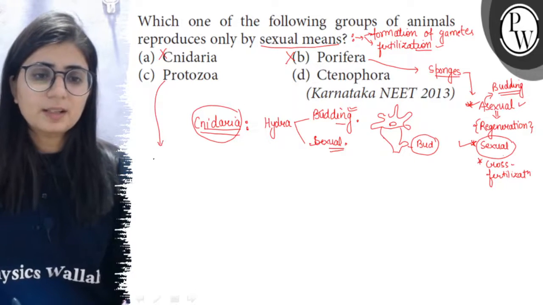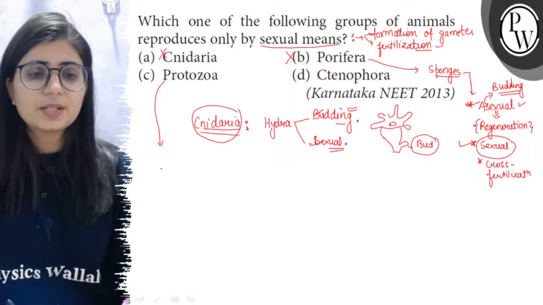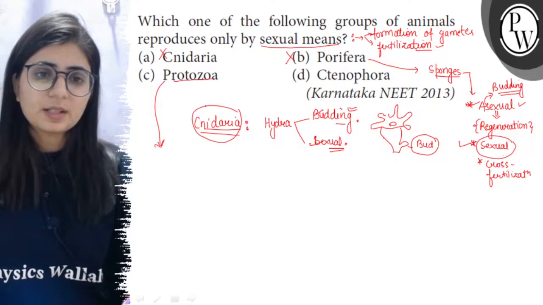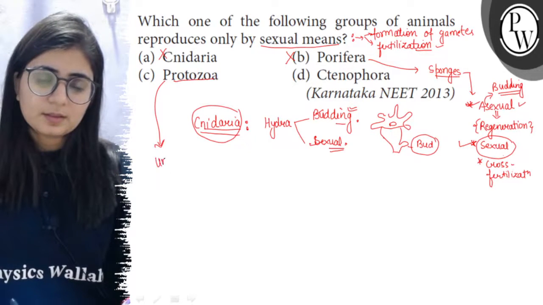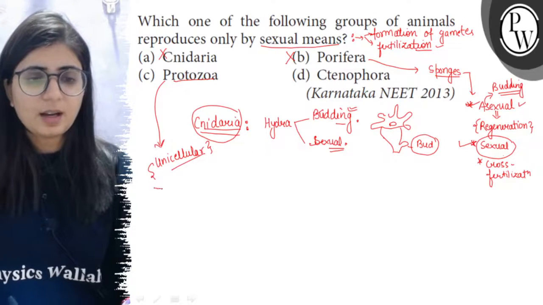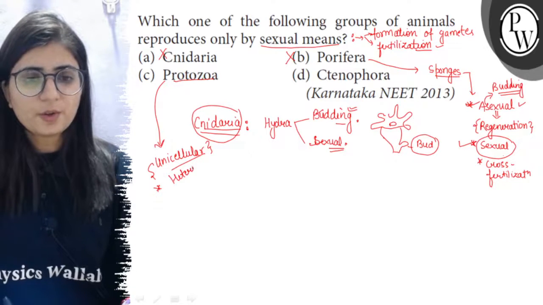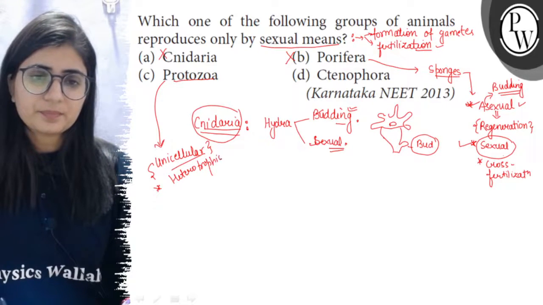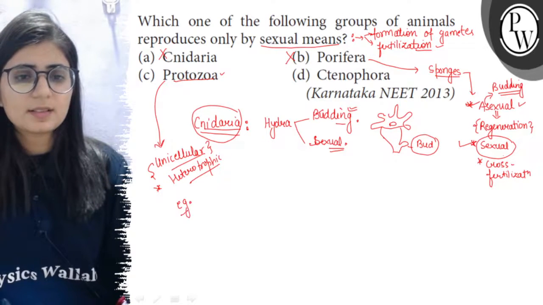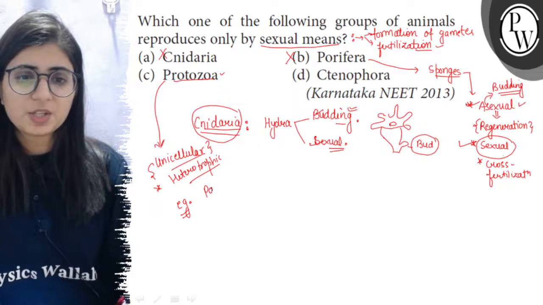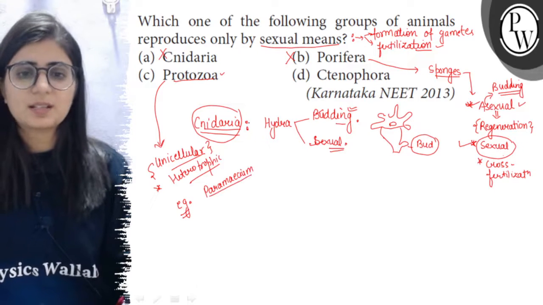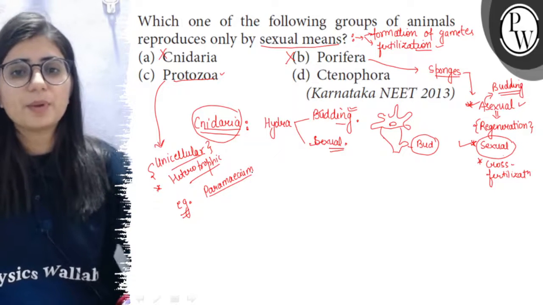Protozoans are members of kingdom Protista. Protozoans form a group of unicellular protists, and here they are the heterotrophs. So heterotrophic protists are kept in the group protozoa, and we can see examples here like amoeba, paramecium, euglena. According to some taxonomists, euglena is a protozoan. According to some, it is kept in a separate category, euglenoid.